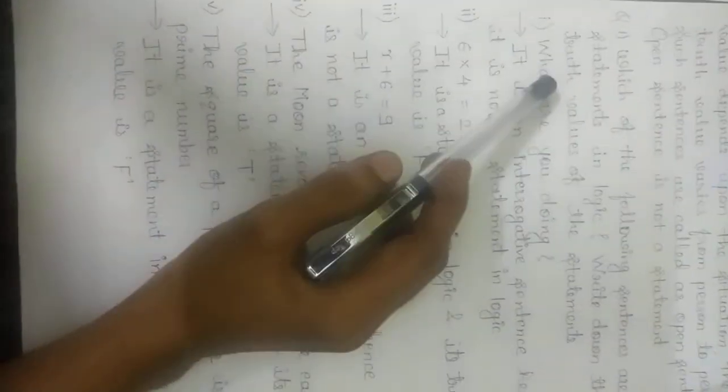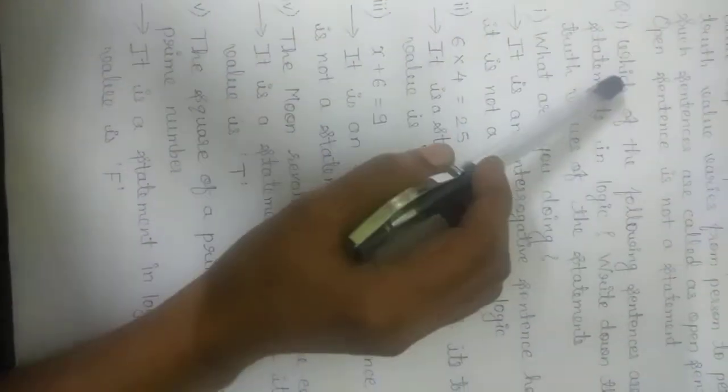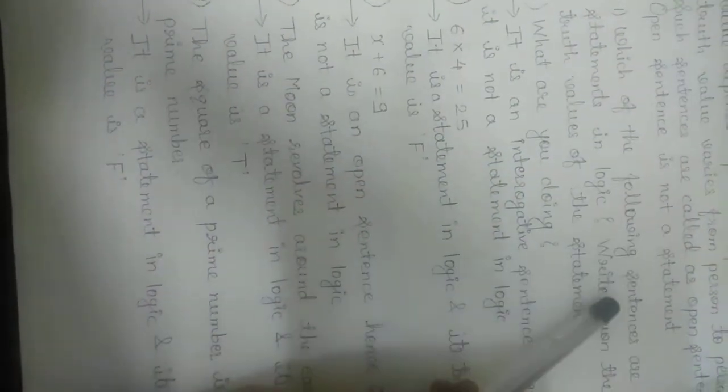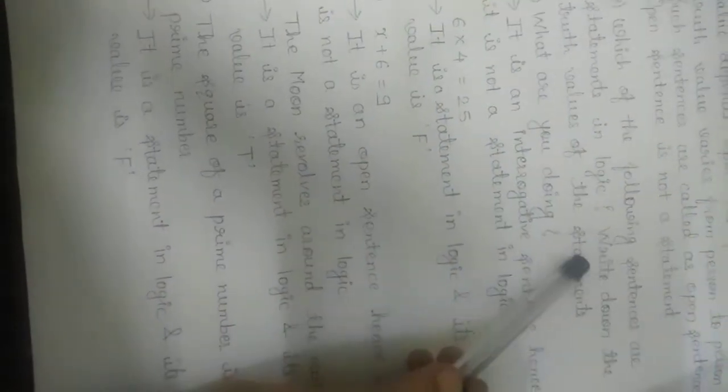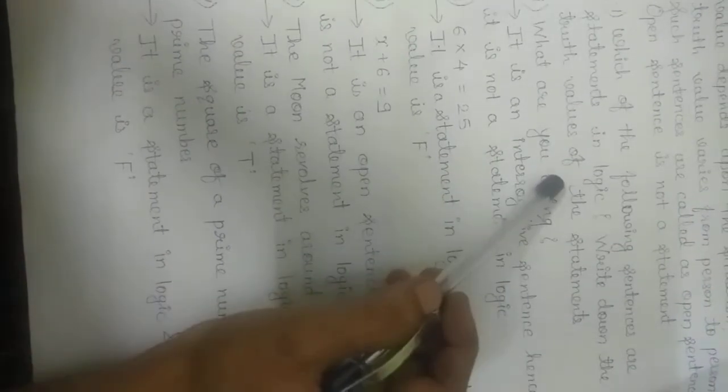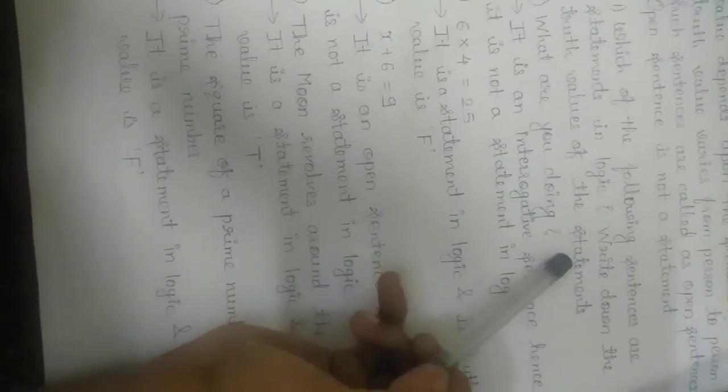Now here we have considered few examples. See, which of the following sentences are statement in logic? Write down the truth value of the statements. That means here few sentences are given.